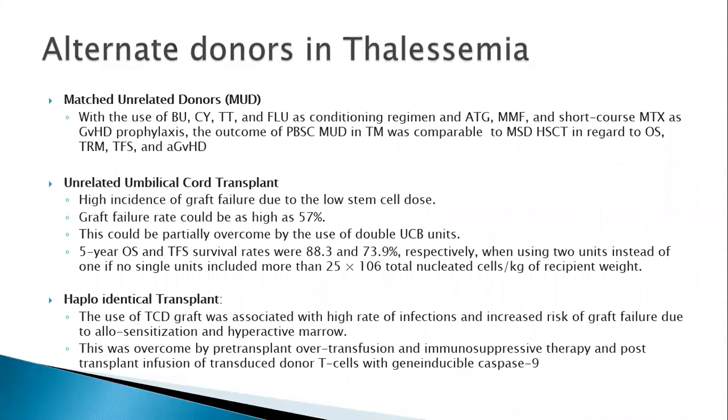Thalassemia is more of a chronic disease. So you give good iron chelation and transfusion therapy and look for a potential donor if you don't have a matched sibling donor. So haploidentical is still under trial. A lot of other methods are being tried to decrease the transplant-related mortality or failure.